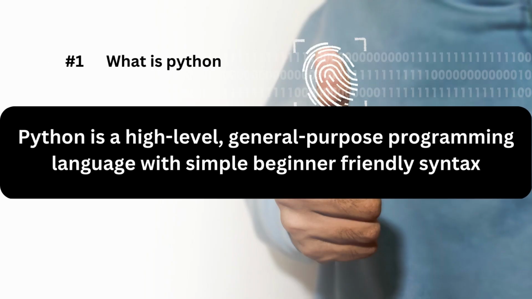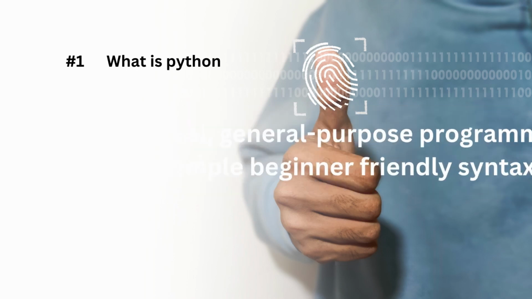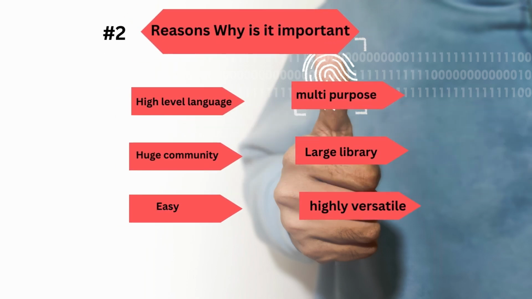So, what is Python? From all those things, we have an idea about what Python is. Python is a high level, general purpose programming language with simple, beginner friendly syntax. So, now let's see why Python is so important to learn. It's because it's a high level language and it is multi purpose. We have already seen that Python is used for many purposes, like automation, artificial intelligence, machine learning, and big data. We can make our day-to-day life easier by using Python, and it is not specific to a single problem. That's why it is called multi-purpose, and it has a huge community.